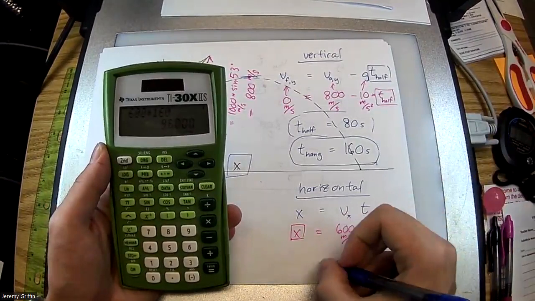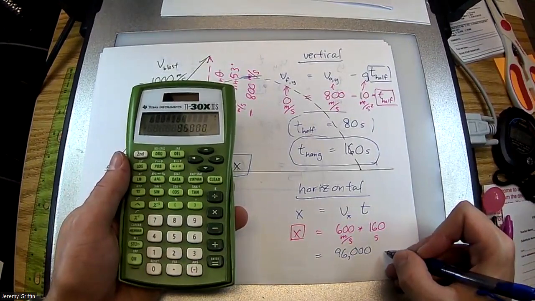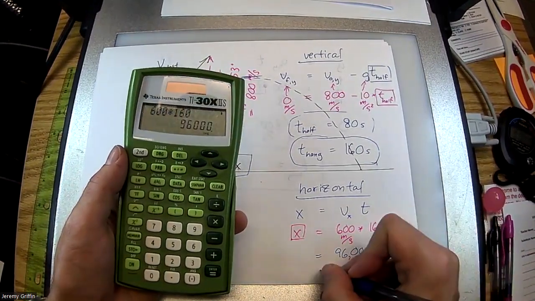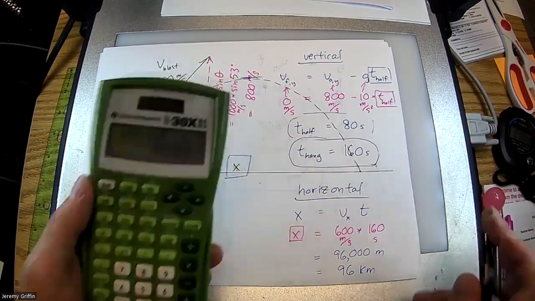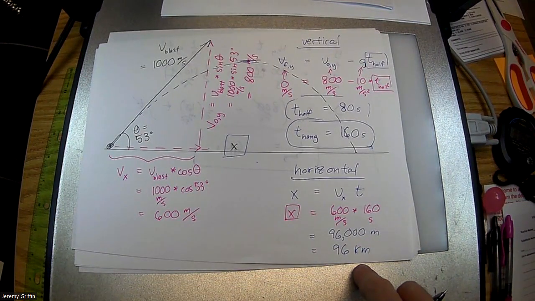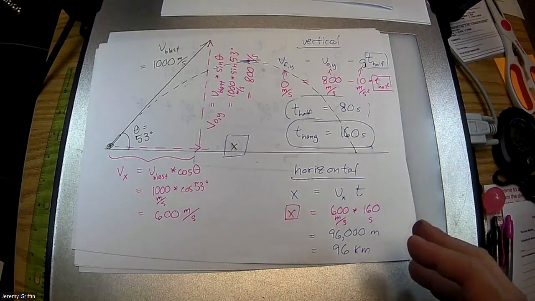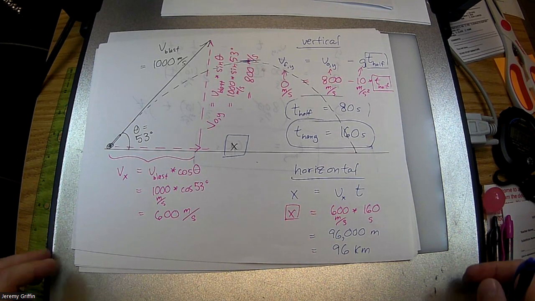Now, let's see what this comes out to. I'm looking at 96,000. Ooh, guys, that's 96,000. What unit is that? Meters. How many kilometers is that? 96 kilometers. Right. That's an extremely huge number. This might be the biggest projectile example I've ever given. So just for scale, that's approximately halfway from here to Tampa. You guys see this is running up against the idea that the curvature of the Earth is going to start to matter after this, right? But maybe we're just in the range. It's probably still pretty close. Okay. There we go.